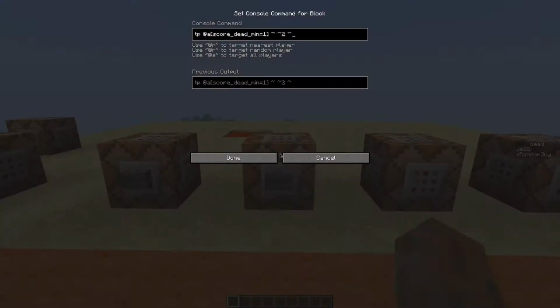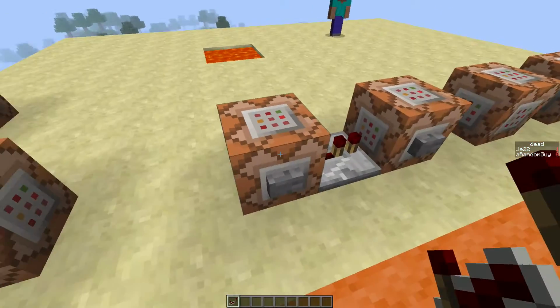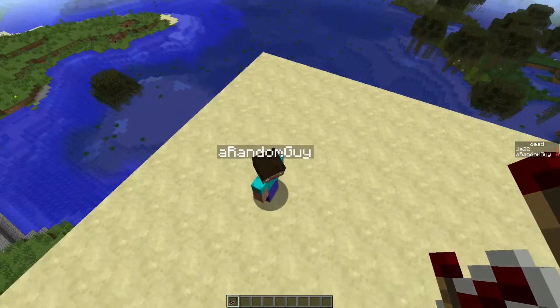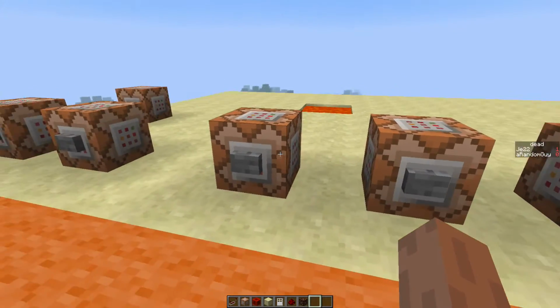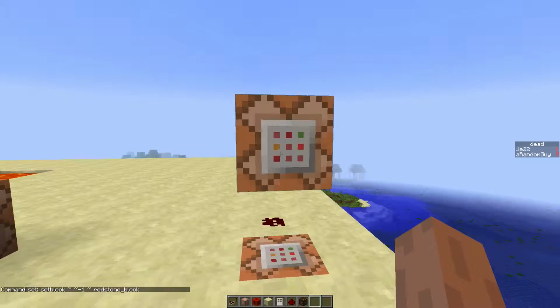The next thing we'll do is teleport the spectator, or the guy with the score set to 1 or higher. We'll teleport him 2 blocks upwards. So when we power both commands, I'll be teleported just above the player. Now let's connect these 2 command blocks to a fast clock. Use these 2 command blocks to create a fast clock.